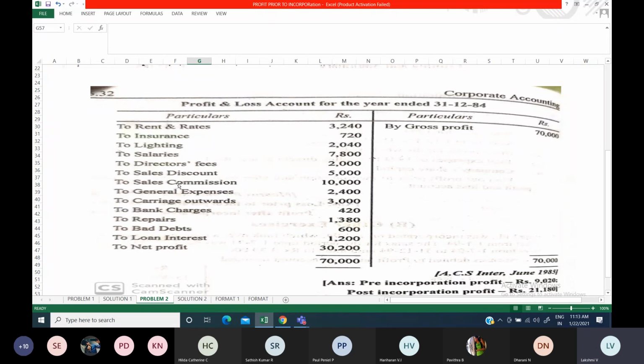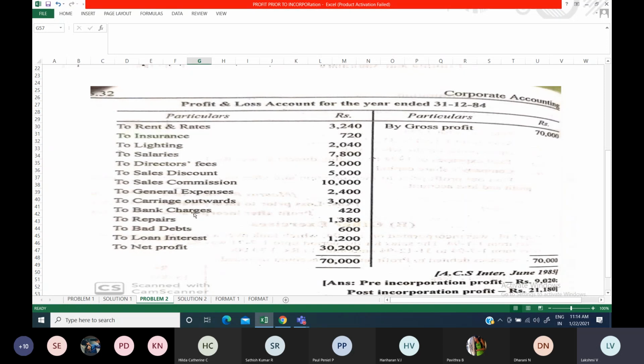Next, sales discount and sales commission. Here they have given us the sales, but even if they do not give you the sales, discount and commission both will be done based upon sales ratio. So the sales ratio we have to calculate and keep, and do the appropriation based upon that. General expenses will be done based upon time ratio. Time ratio also we have to calculate and keep, and find out how much goes in the pre column and how much in the post column.